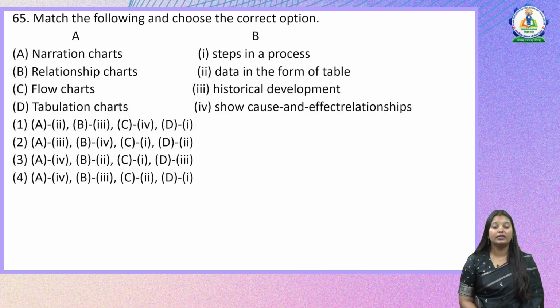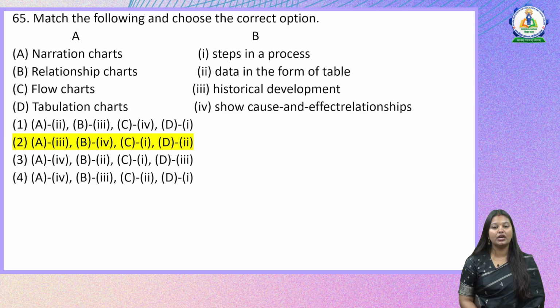Let us check. Then data in the form of table. Then there is historical development and show cause and effect relationship. So if you try to find out the keyword here, relationship charts, and then in B column we have number 4, show cause and effect relationship. So B4, in which option do we have B4? If you try to do it this way, you can quickly reach the answer without wasting most of your time. So the right option here is option 2.